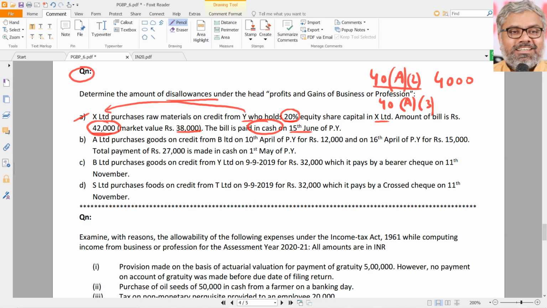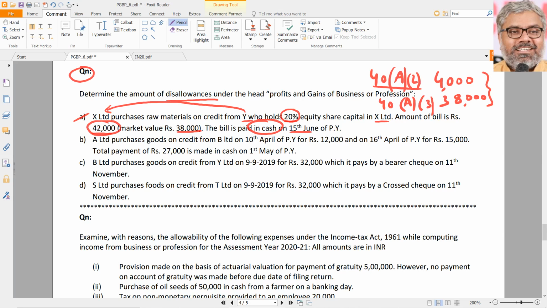42,000 was paid in cash. Should we say that 42,000 is disallowed? The answer will be wrong. Why? Because already in that 42,000, 4,000 was disallowed under 40A(2). How can you disallow the same amount twice under 2 different sections? Doesn't make sense. So under 40A(3), how much will be disallowed here? Naturally, the remaining 38,000 will be disallowed, which means the total disallowance is the same, 42,000, but not under the same section. So if the question says what is the disallowance under 40A(3) for point A, the answer is 38,000 only, because already 40A(2) has disallowed 4,000 as an excessive payment to a related person. That is why these types of questions are important and can be expected.